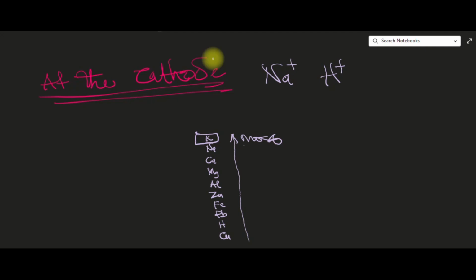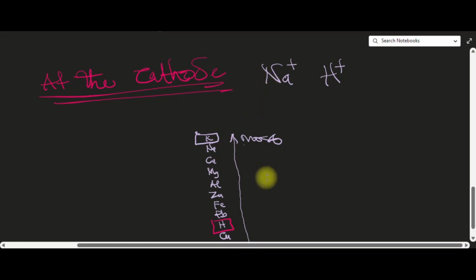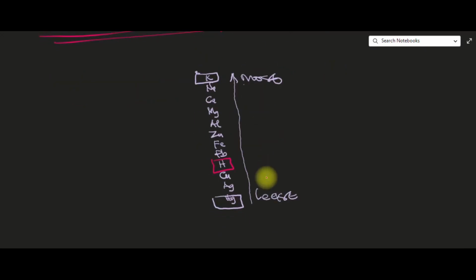You can see our hydrogen here. All these metals from potassium up to lead are more reactive than hydrogen. But hydrogen is more reactive than copper, silver, gold, and the other heavy metals down.